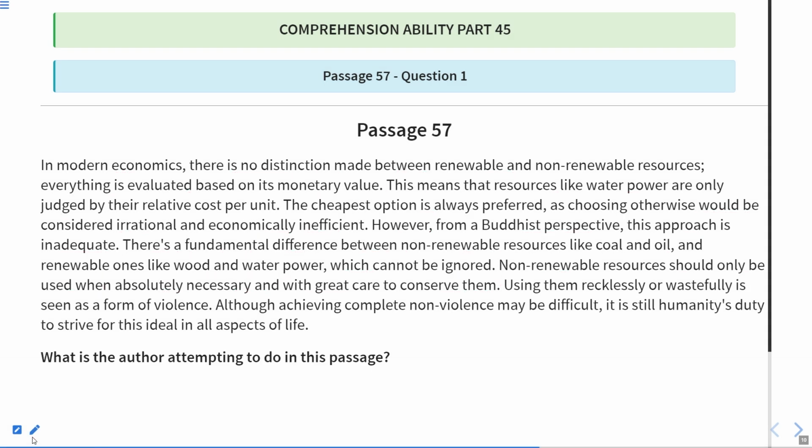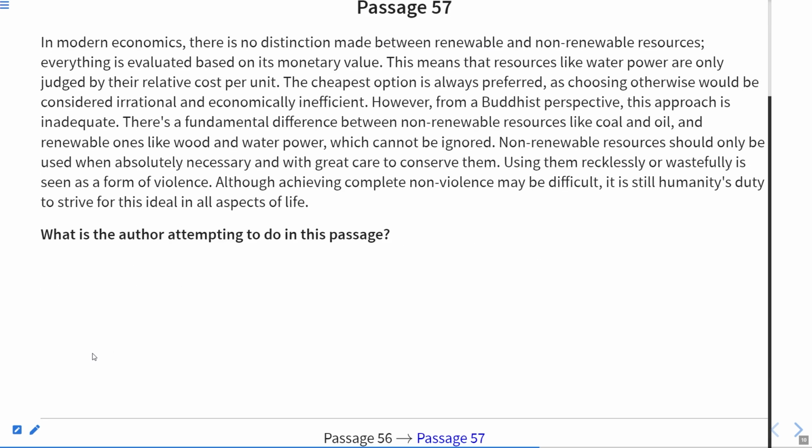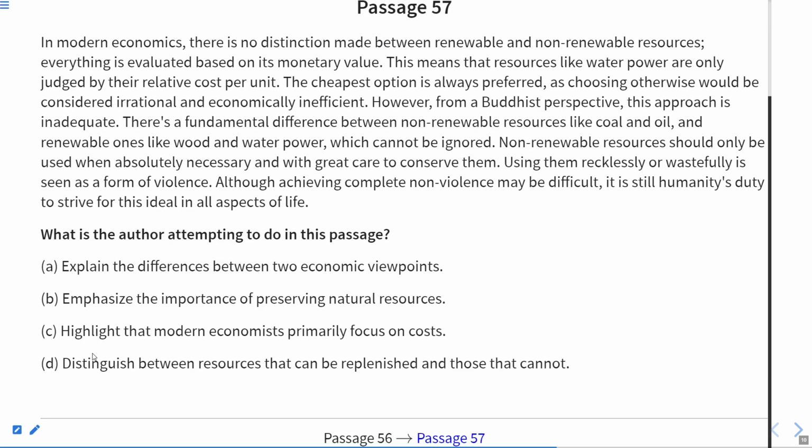The first question is, what is the author attempting to do in this passage? Explain the differences between two economic viewpoints. Emphasize the importance of preserving natural resources. Highlight the modern economist's primary focus on costs, or distinguish between resources that can be replenished and those that cannot.